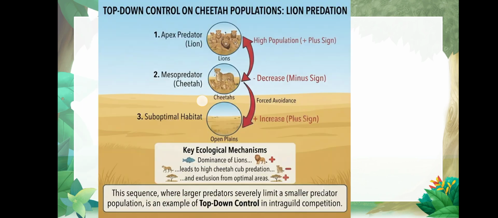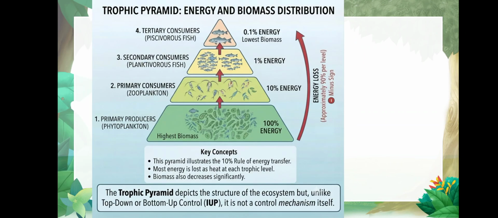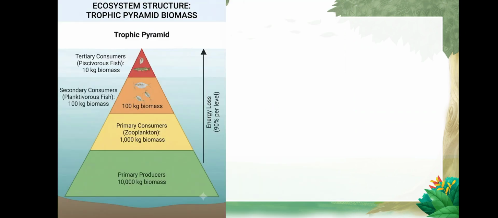And the last option is what? Trophic pyramid. So trophic pyramid is nothing but the energy chart, isn't it? The plants or primary producers absorb 100% of the energy, and at each trophic level there is a 10% loss in the energy levels, isn't it?